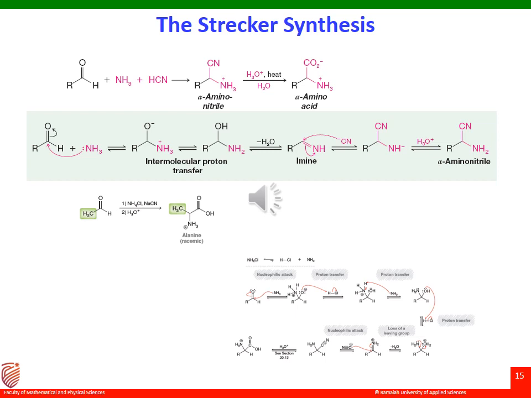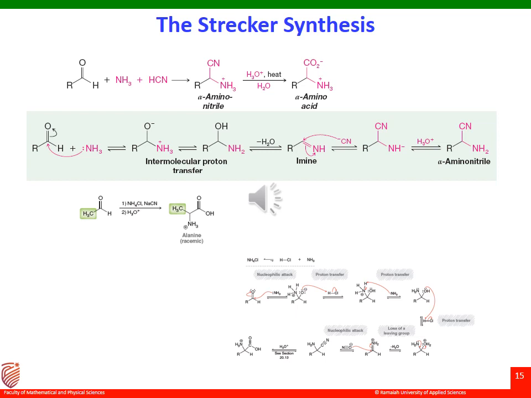Strecker synthesis. Racemic alpha amino acid can also be prepared from an aldehyde via a two-step process, which we call the Strecker synthesis, in which the first step involves the conversion of an aldehyde into an alpha amino nitrile, and the second step involves the hydrolysis of this formed cyano compound to give a carboxylic acid. Formation of the alpha amino nitrile likely proceeds via the following mechanism. The resulting alpha amino nitrile will then undergo hydrolysis and will give us the racemic form of the amino acid.